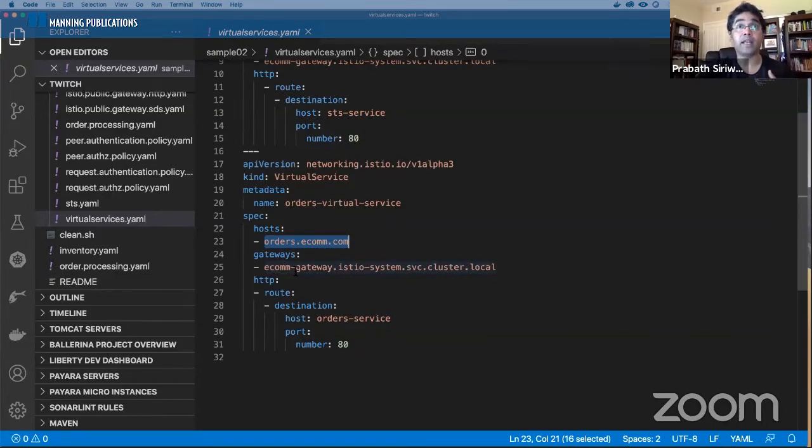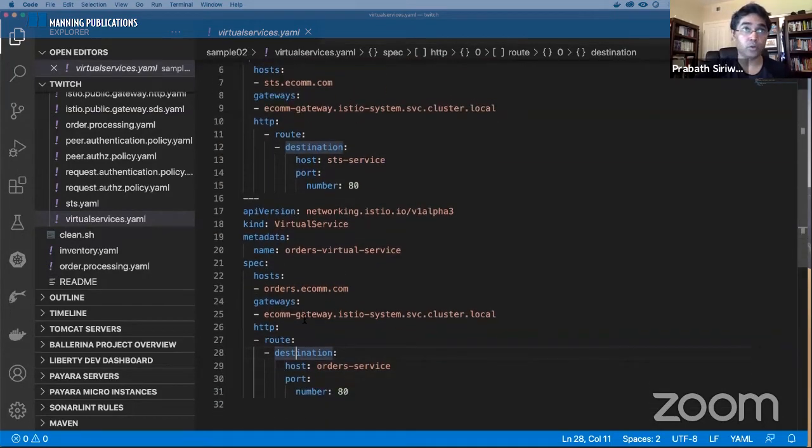And in fact, you can attach a given virtual service to multiple gateways, and one gateway can route traffic to multiple virtual services. So now, looking at this configuration, Istio will pick, okay, this is the gateway, this is a corresponding virtual service, and still we don't know how to route traffic to the Kubernetes pod. Here it says this is a routing rule. You need to route any traffic that comes to this virtual service to port 80 of the ODS service, Kubernetes service. So this is the name of the Kubernetes service.